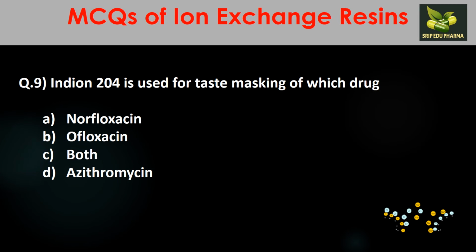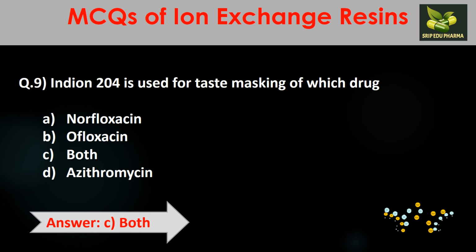Question number 9. Indion 204 is used for taste masking of which drug? A. Norfloxacin, B. Ofloxacin, C. Both, or D. Azithromycin. Here the answer is both, because for norfloxacin and ofloxacin Indion 204 is used, but for azithromycin Indion 214 is used. So the answer is C.